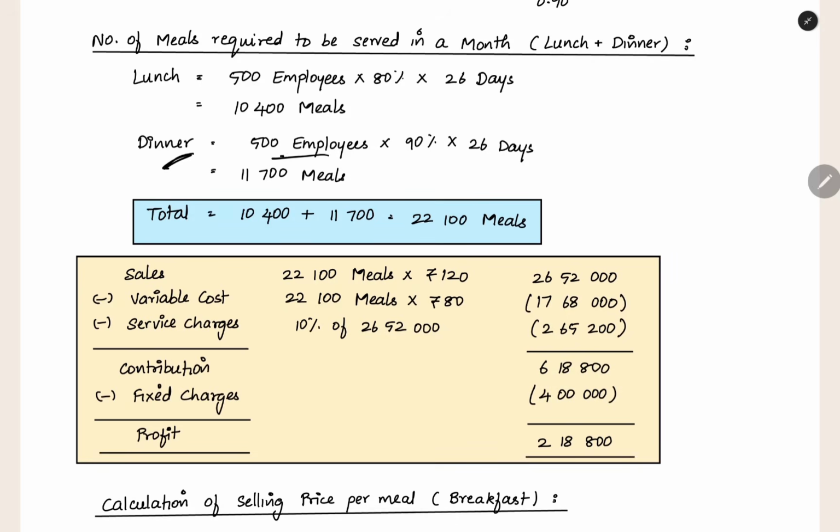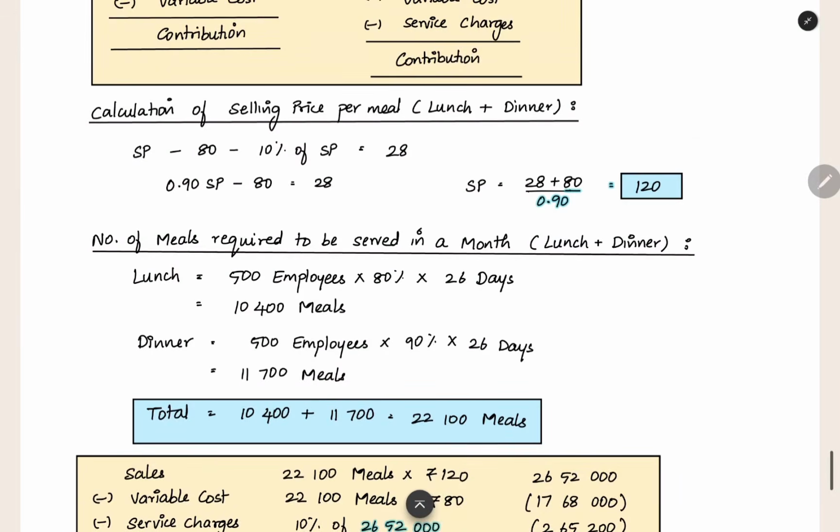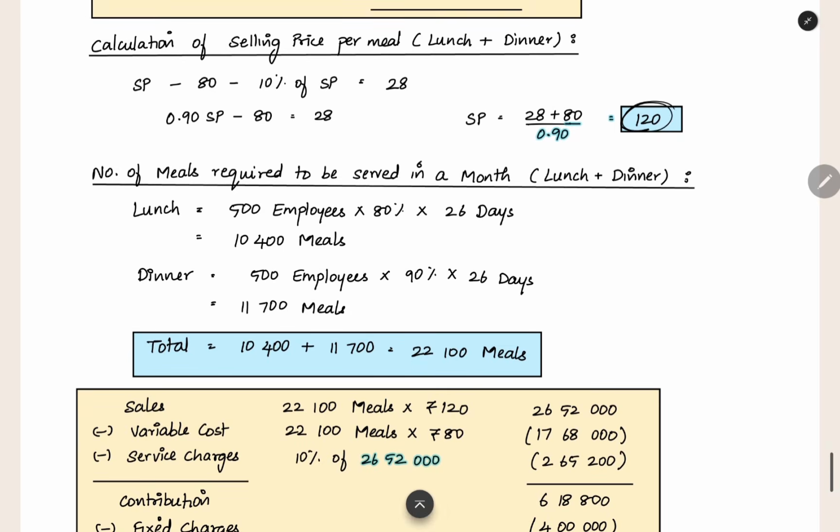In dinner, 500 employees you are having, 90% of people will come to eat the dinner. In 26 days, a total of 11,700 meals you have to supply. So total how many meals do you have to supply? 10,400 plus 11,700, 22,100 meals. This is the total meals that you have to supply during a month for lunch and dinner. This 120 rupees is the same price for lunch and dinner.